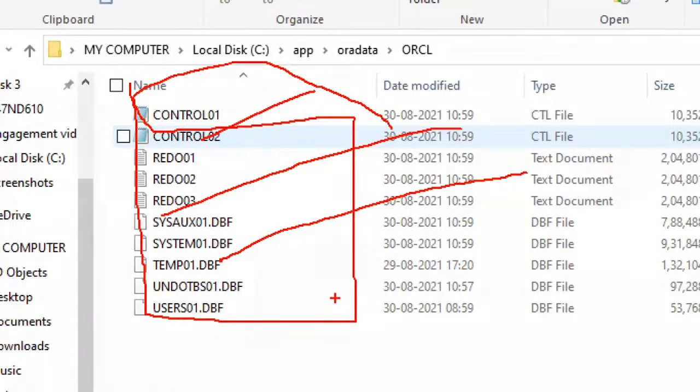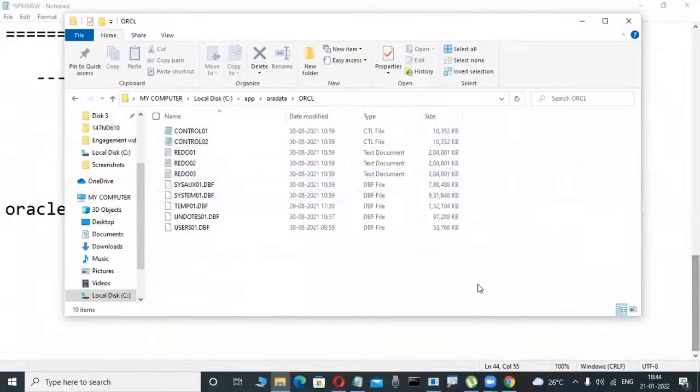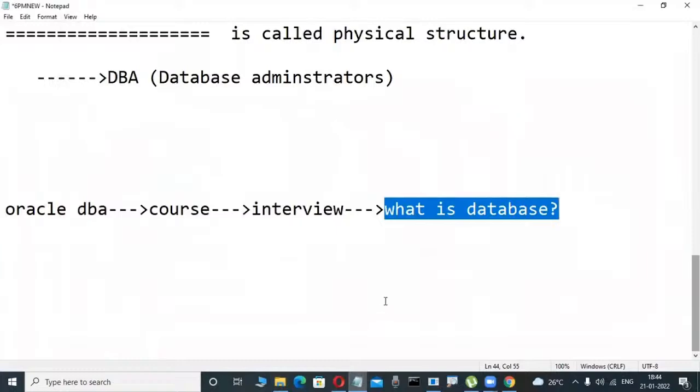There is a physical place in the C drive, D drive, where really the data is stored. Database administrators are the well-known persons who know what data files, redo log files and control files are, and the relation between logical and physical. Those are all the things they have an idea about. That's why it is nothing but a collection of data files, control files, redo log files. That is the correct answer from a database administrator point of view.